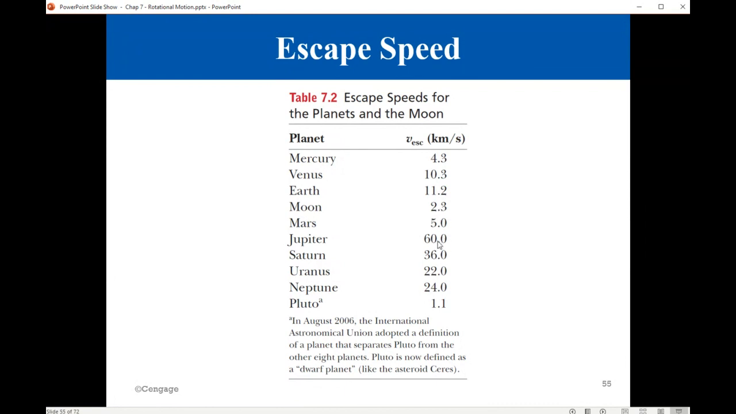Okay. On the other hand, if you take Jupiter, which is the most massive planet, you are talking 60 kilometers per second. You can imagine if such a space mission went to Jupiter and it wanted to return back, it would be very difficult to do that, because you need to escape that gravitational field. You need a huge amount of fuel to escape the gravity of Jupiter.